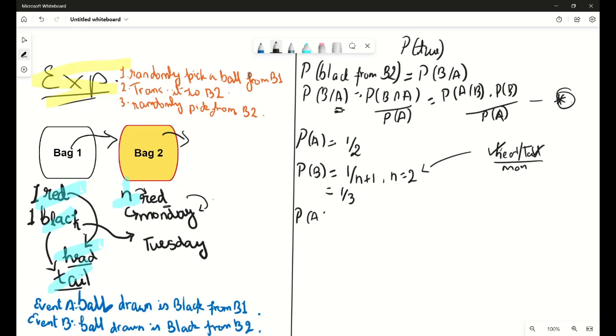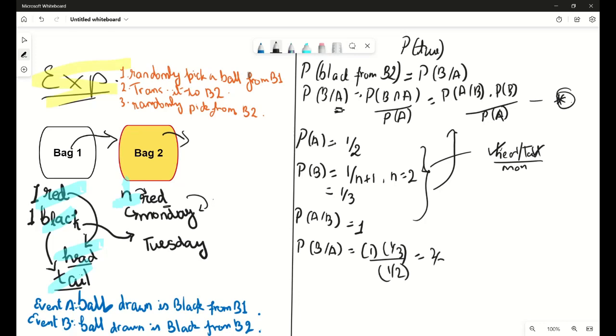And now finally the probability of A slash B. B has already taken place, so what is the probability of A? That is, a black ball has been drawn from bag 2. And the only time when that's happening is when a black ball has been taken out from bag 1. So the probability here is 1. Substituting all these values in the star equation, we get P of B by A to be equal to 1 into 1 by 3 into 1 by 2. So this turns out to be 2 by 3.